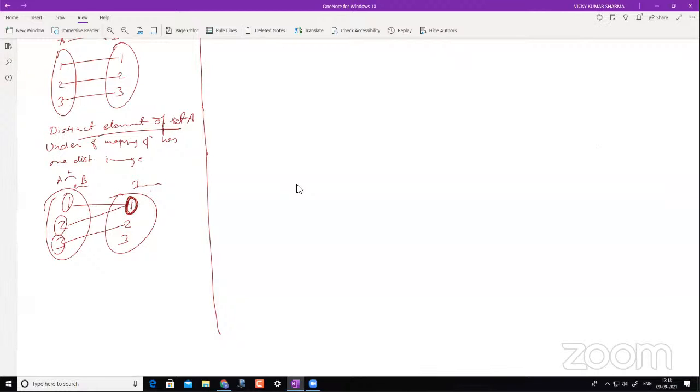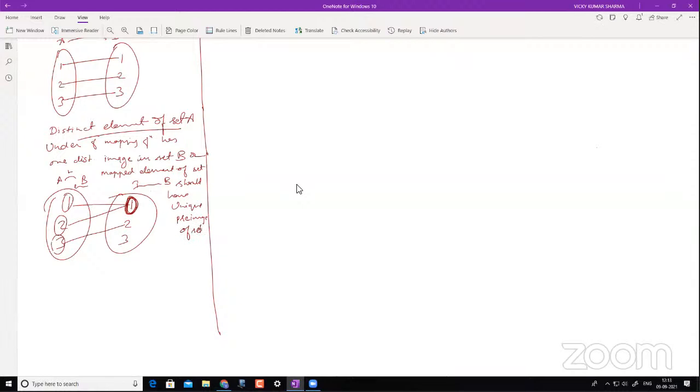No. So a function is one-to-one if one distinct pre-image in set A under a mapping F has one distinct image in set B, or you can say each mapped element of set B should have a unique pre-image in set A. Now it should be fine.